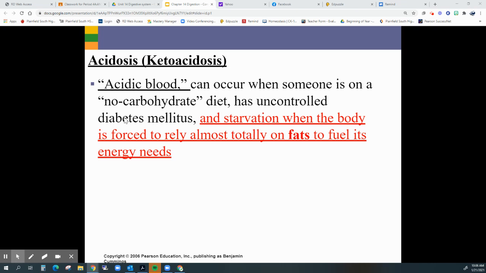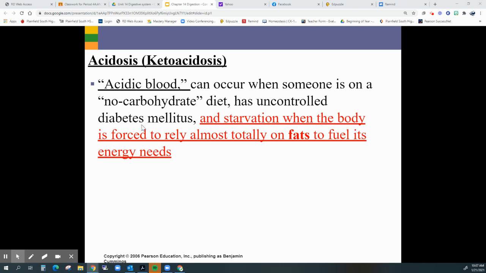Another condition that we can run into is what's referred to as acidosis, or better known as ketoacidosis. What happens here is we have a really acidic level in the blood. And usually this happens when people eat diets that do not contain hardly any carbohydrates. So they're really trying to eat a diet that contains mostly fat and protein. And because of that, the body starts to metabolize its own carbohydrates for fuel, or it starts to metabolize its own fat for fuel. And that really can lead to some issues in the body.